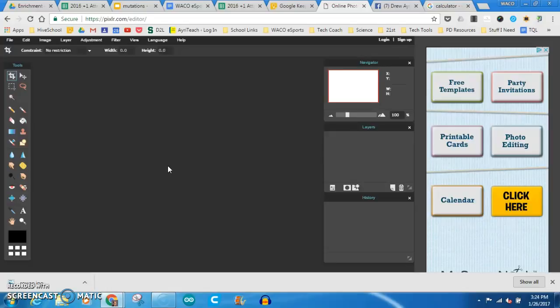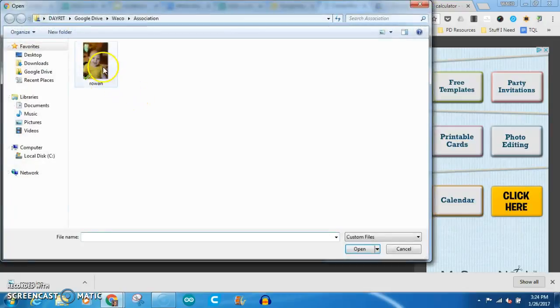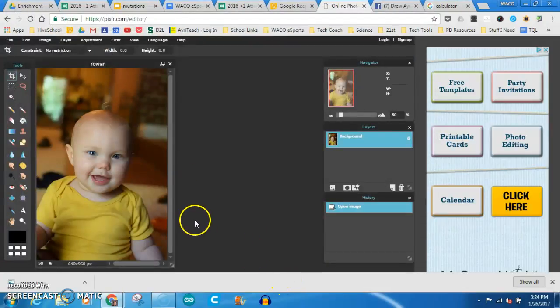So the first thing you've got to do is pick an image of yourself. You could just snap a quick selfie if you want to do that, or if you've already got a picture of yourself on your computer, that's cool with me too. Or like I said, if you'd rather do a celebrity, I suppose that's all right too. But I think a selfie would be fun. So I've got an image on my computer already. So I'm going to go to open an image and I'm going to pull it up.